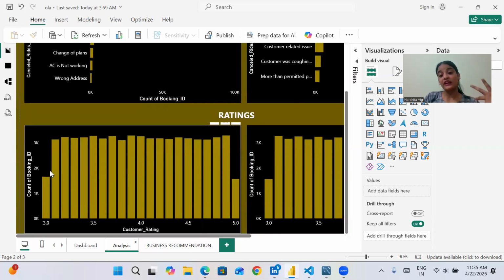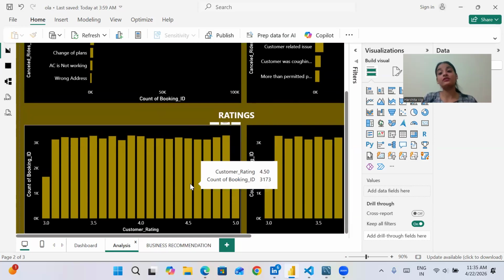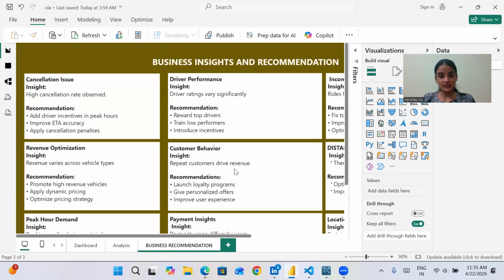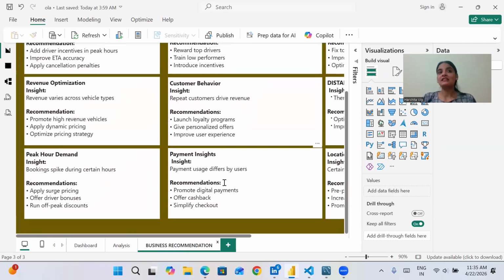Customers will give ratings based on why the rides were cancelled, like personal and car related issues. In this, the customer has no fault, so ratings are given on the basis of those issues also. I have also made a business recommendation section, covering what recommendations can be used. But this we will see in the Streamlit application also. So there we will see it.